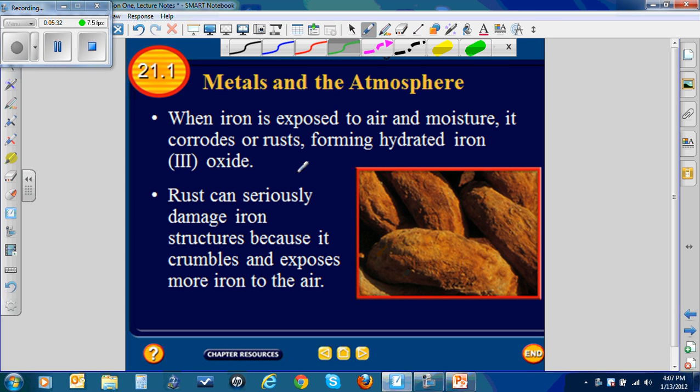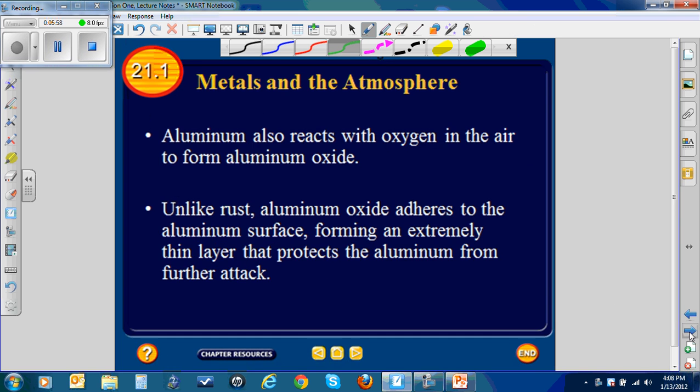Metals in the atmosphere. When iron is exposed to air and moisture, it corrodes or rusts, forming hydrated iron(III) oxide. Oh, there's one of those oxidation numbers again. Rust can seriously damage iron structures because it crumbles and exposes more iron to the air. And again, when something rusts, a chemical reaction takes place because you cannot get the original iron back. Aluminum also reacts with oxygen in the air to form aluminum oxide.